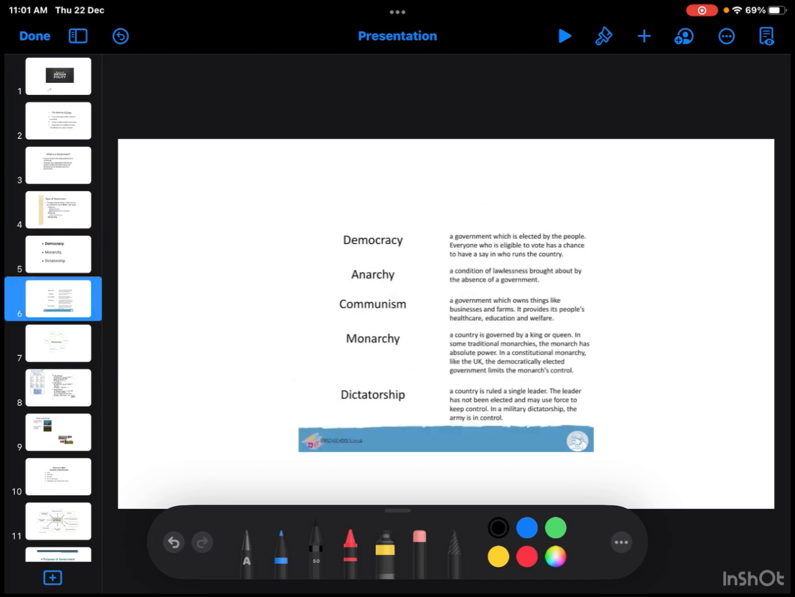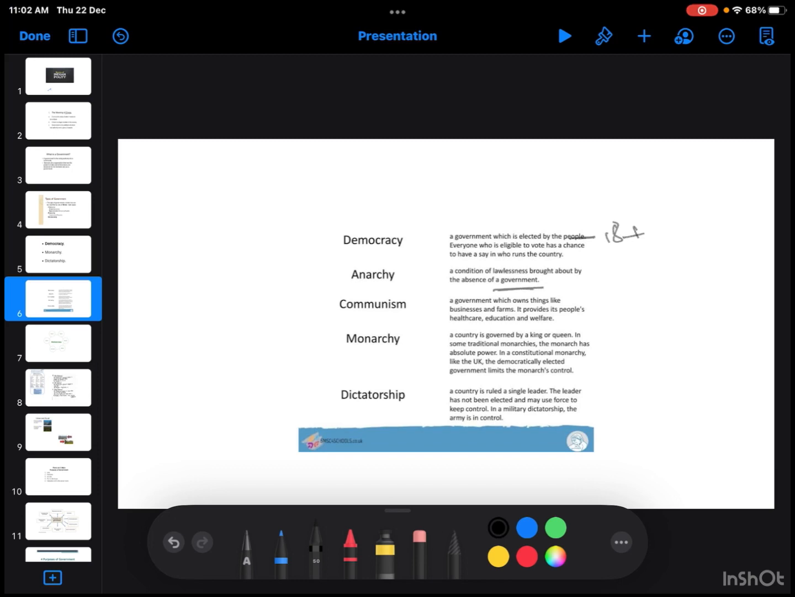Okay, let us study one by one. Democracy is a government which is elected by the people. Here we elect our representatives. Everyone who is eligible to vote has a chance to have a say in who runs the country. A person who is 18 plus has a right to vote and select a leader. The next is anarchy, a condition of lawlessness brought about by the absence of government. Here the government is absent.